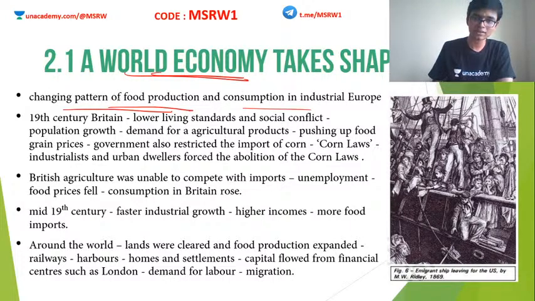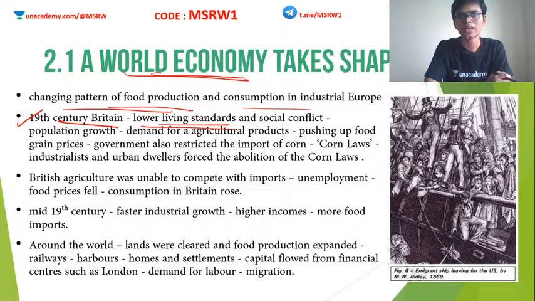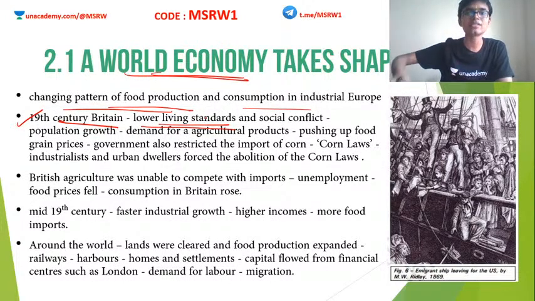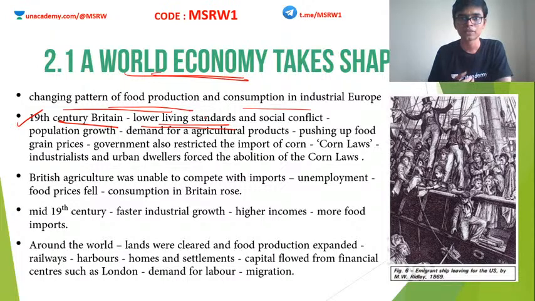Okay, so as a result of the Industrial Revolution, in 19th century Britain, the living standards of the people became extremely low. I told you, people migrating to urban areas, living in slums, unhygienic situations, spread of diseases, etc. So the living standard fell down. Also, the social conflict increased because of the same reason.